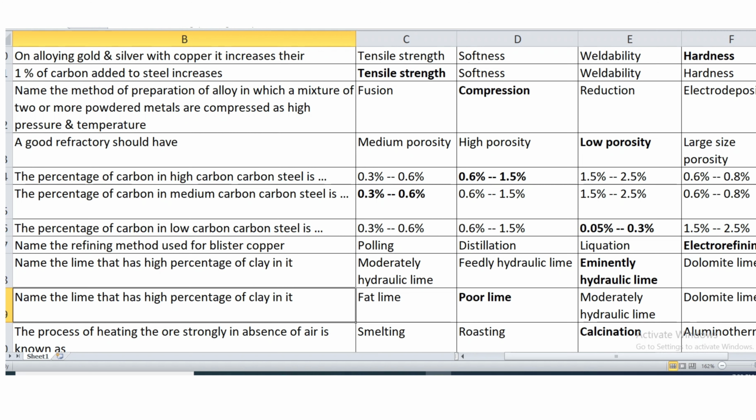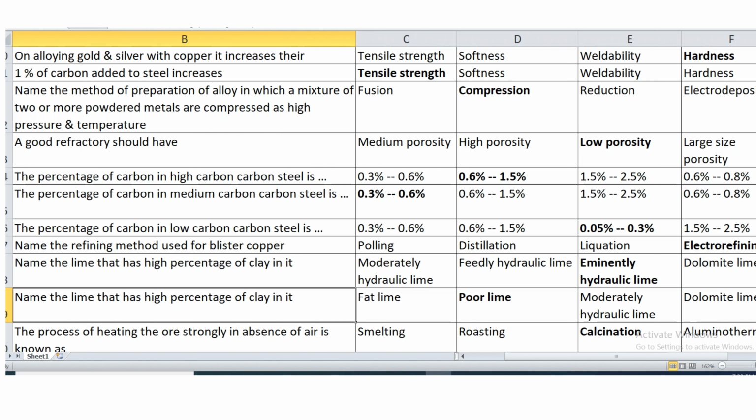1% of carbon added to steel increases tensile strength, that means load carrying capacity of steel. Name the method of preparation of alloy in which a mixture of two or more powder metals is compressed at high temperature and pressure. That method is known as compression method. A good refractory should have low porosity.